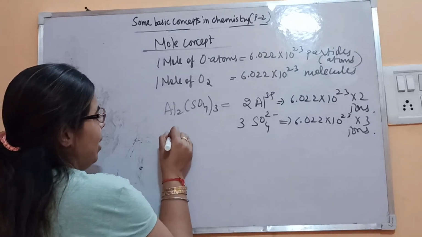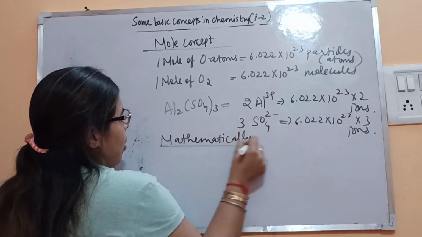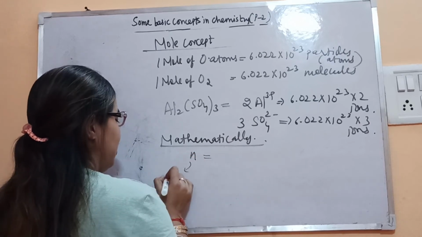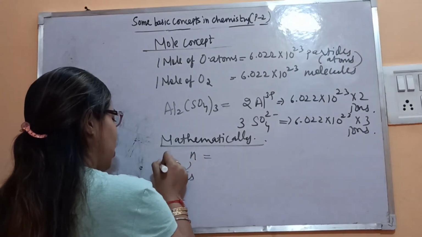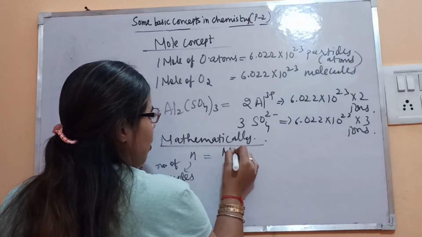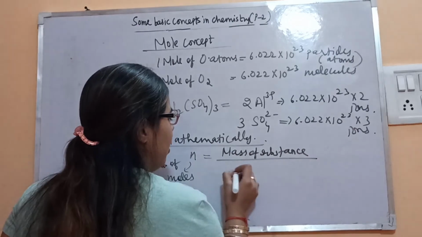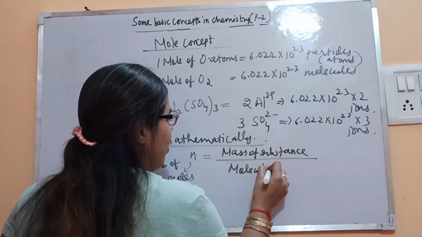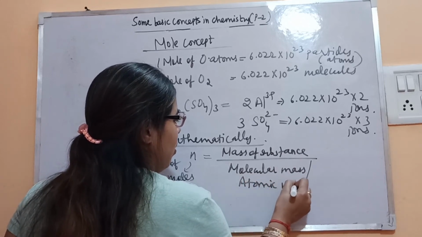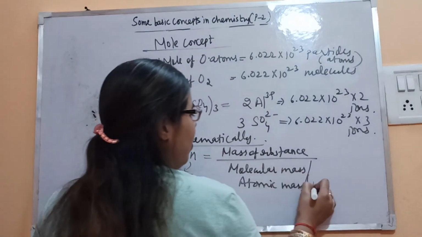Formula of mathematically mole is equal to what? n, which represents the number of moles, is equal to the mass of substance divided by molecular mass, or its atomic mass, or its molar mass.